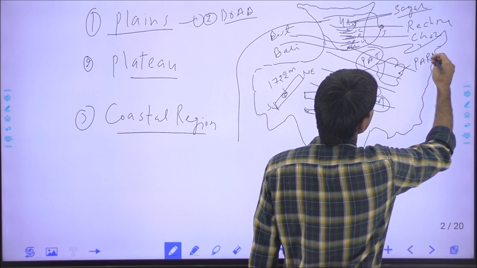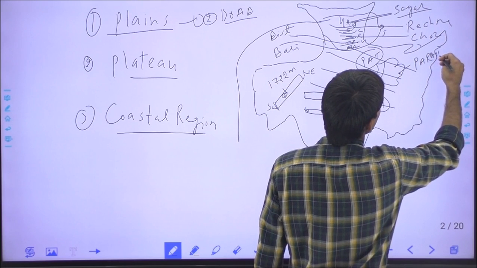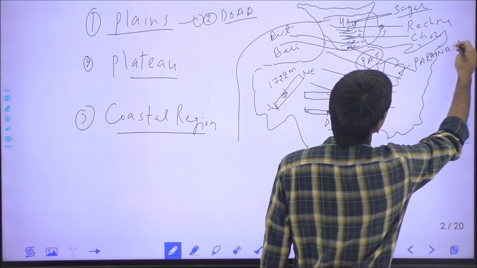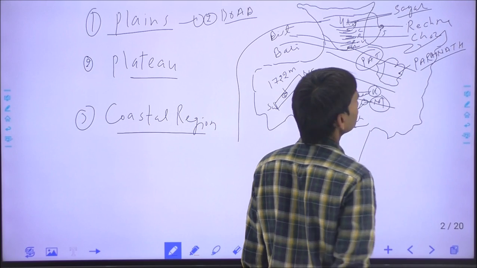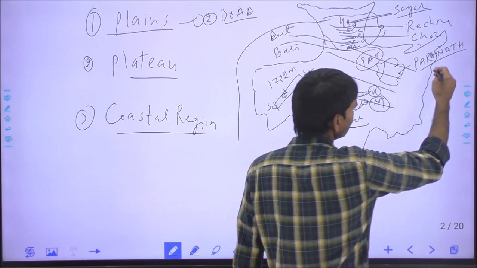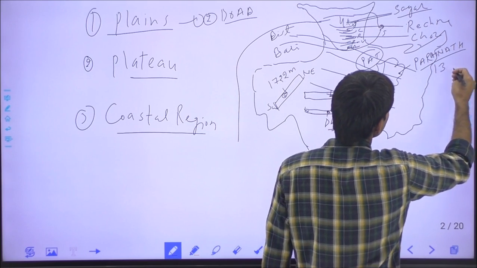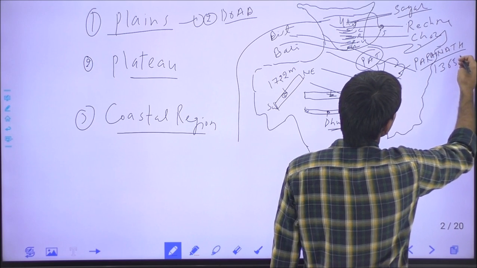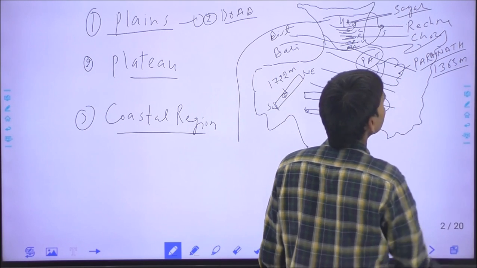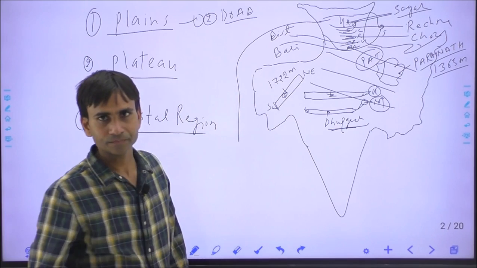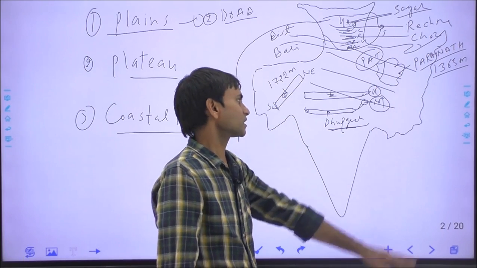Parasnath, which is named after the 23rd Jain Tirthankar Parshvanath, and it is about 1365 meter to 1070 meters high, and it is located in the eastern part.